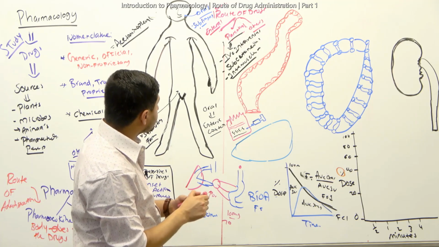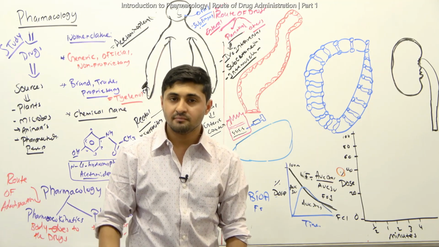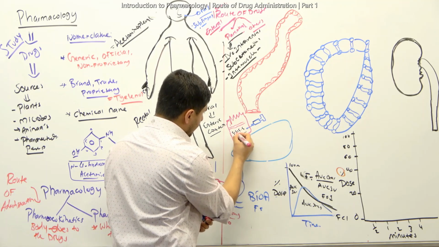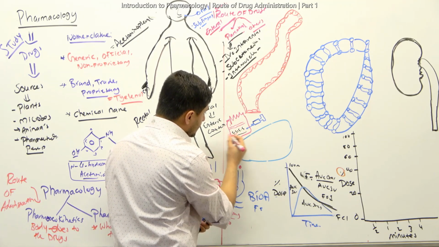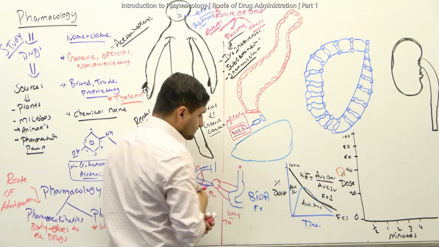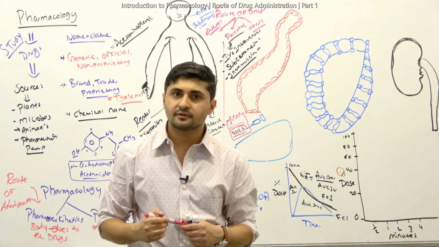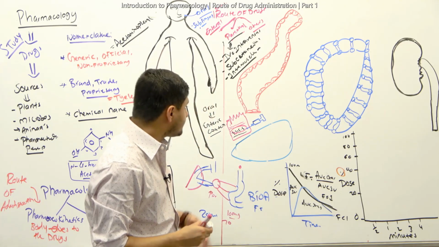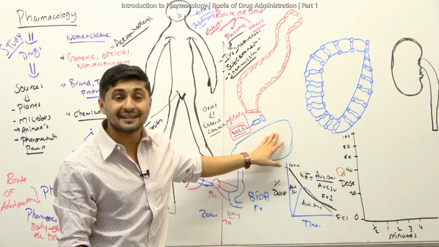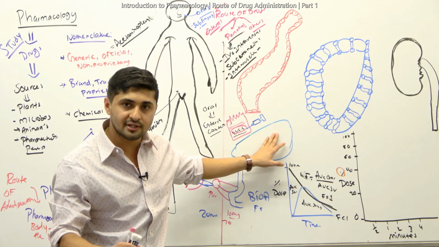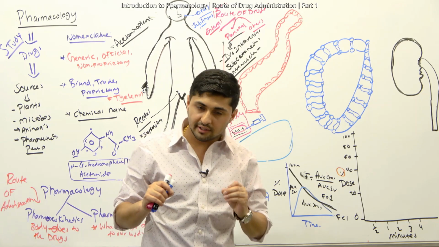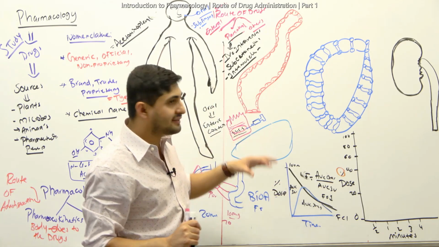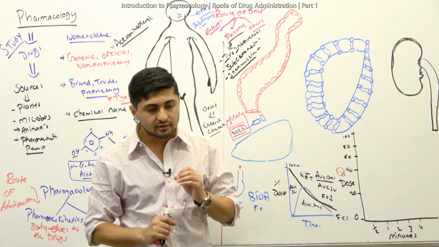The other thing is that you can also give subcutaneously, meaning under the cutaneous layer. Down here, you have the muscular layer, then the dermis and subcutaneous right here. When you give subcutaneous, even though it is painful, what is the importance of giving it this way? For example, you give insulin subcutaneously. It is also painful, but one more very important thing is that it avoids the first pass effect.